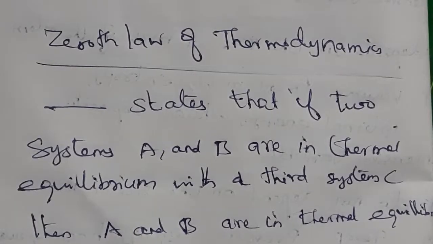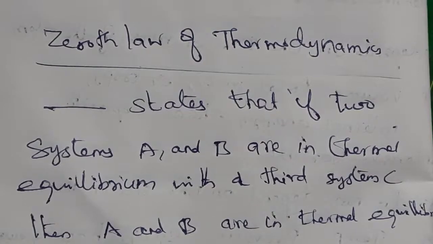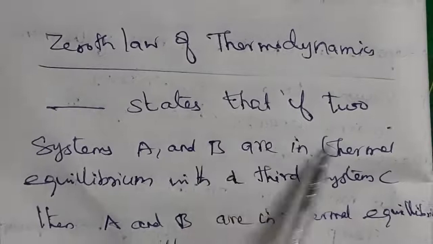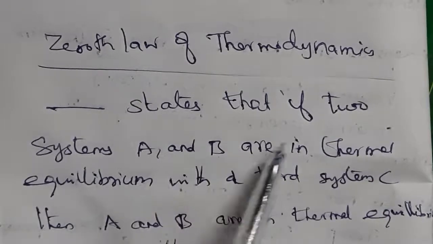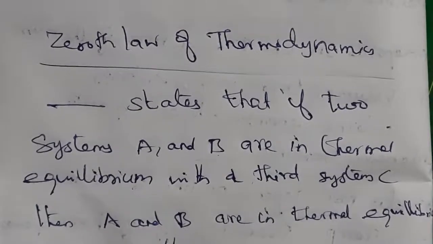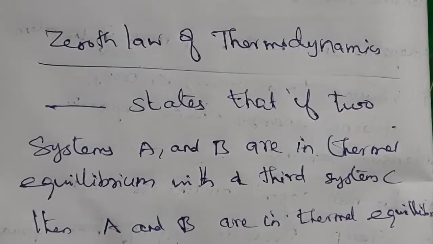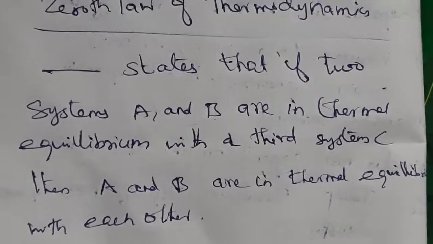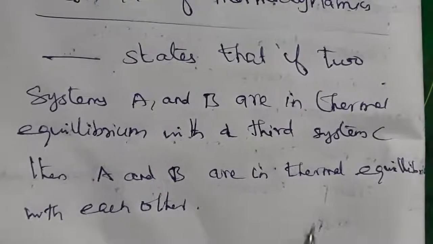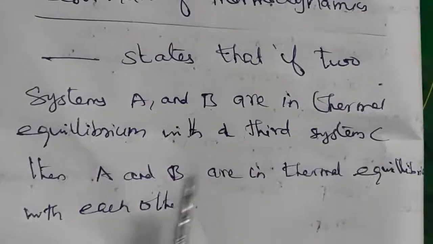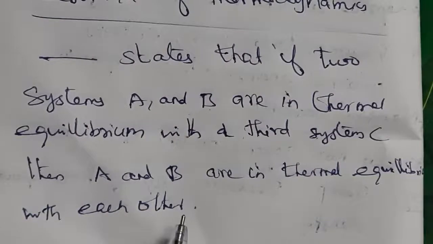Let's move on to the next topic: zeroth law of thermodynamics. The zeroth law of thermodynamics states that if two systems A and B are in thermal equilibrium with a third system C, then A and B are in thermal equilibrium with each other.